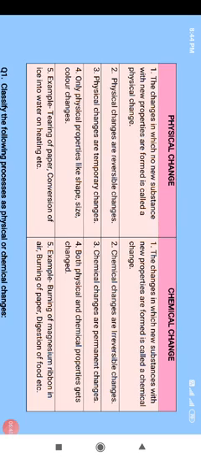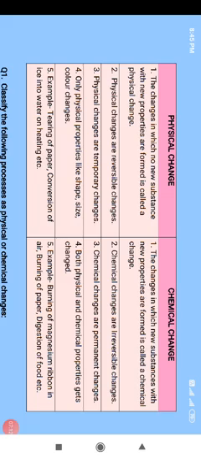We have already discussed that in a physical change, new substances are not formed, and that means no new properties will be obtained. Chemical change, the changes in which new substances with new properties are formed. For example, when you burn a piece of paper, it gets converted into ash. That means ash is a new substance with new properties, and hence it cannot be reversed back. So this is an example of chemical change.